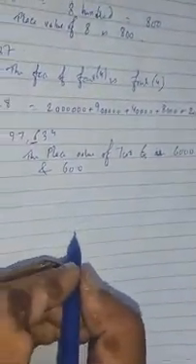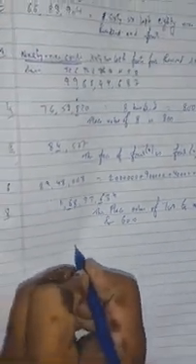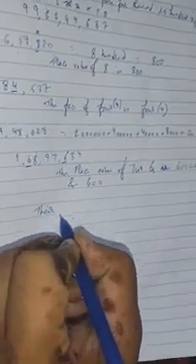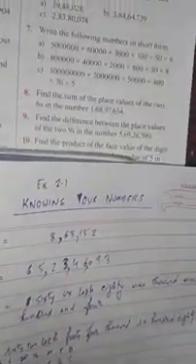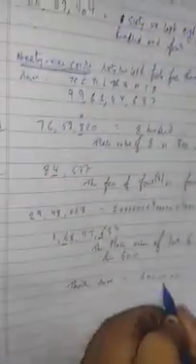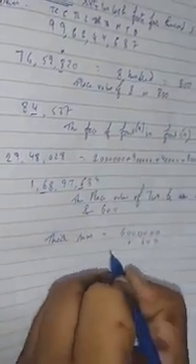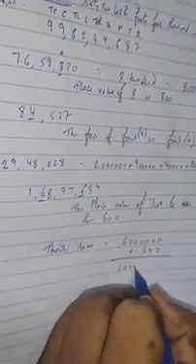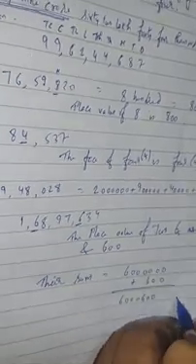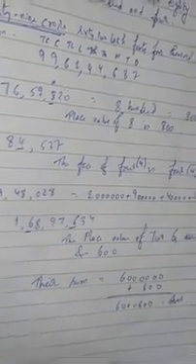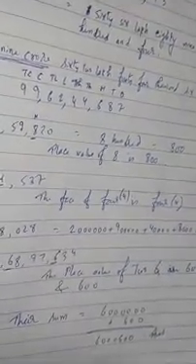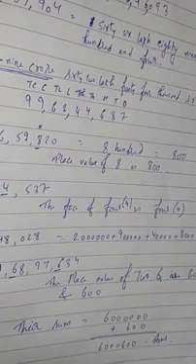Okay, so according to the question you have to find their sum. If the difference is given, then you have to subtract. But according to this question here you have to find their sum. So you have to sum up. When you sum up, you will get this as your answer. Okay, so if the product is given, then you have to multiply. Nothing else. Very, very easy.